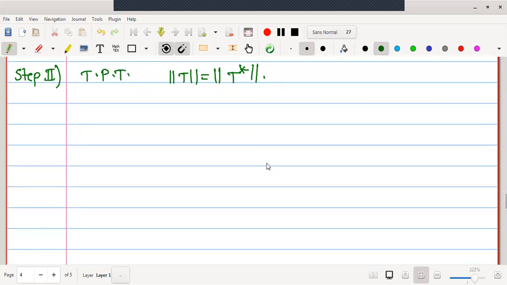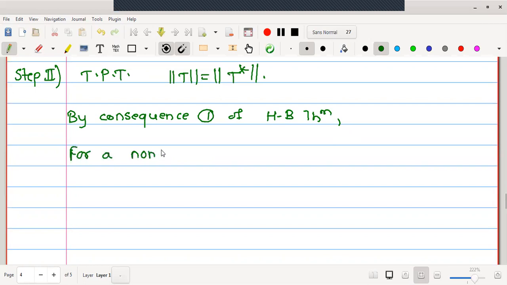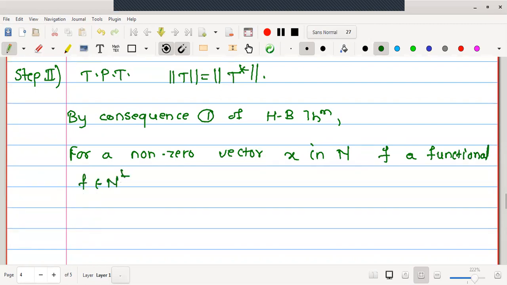Now to prove this, we are going to take the help of a consequence of the Hahn-Banach theorem. Therefore, by consequence number 1 of the Hahn-Banach theorem, I'll write in short by HB theorem, for a non-zero vector x in N, there exists a functional f in N star such that norm f is equal to 1 and f of T of x is equal to norm of T of x.